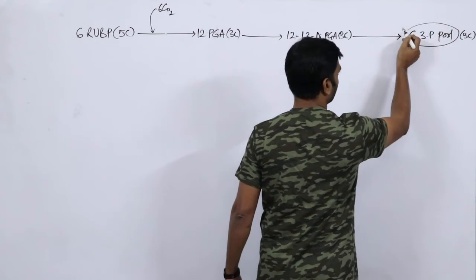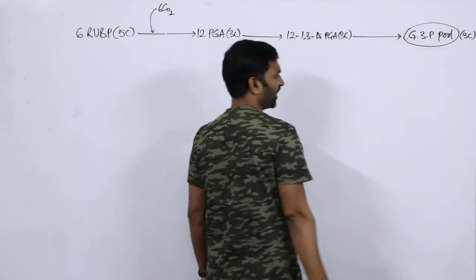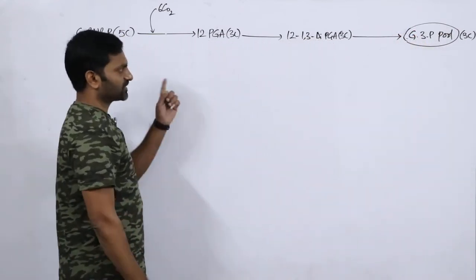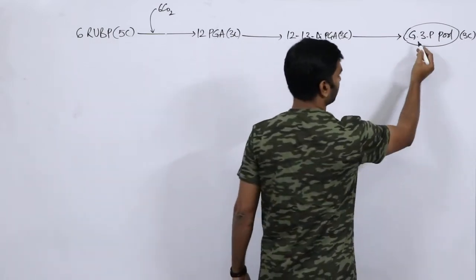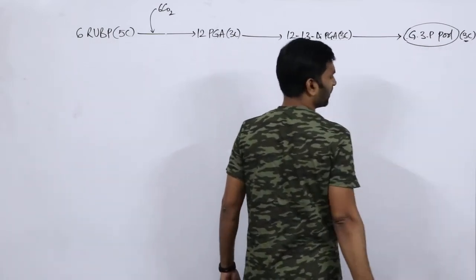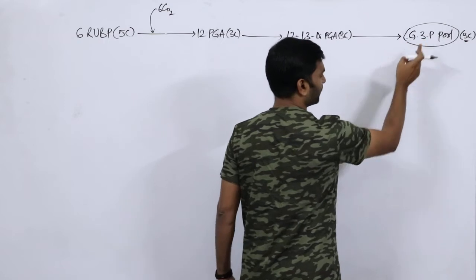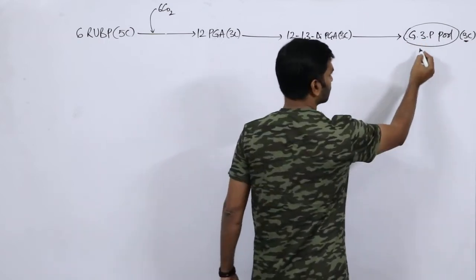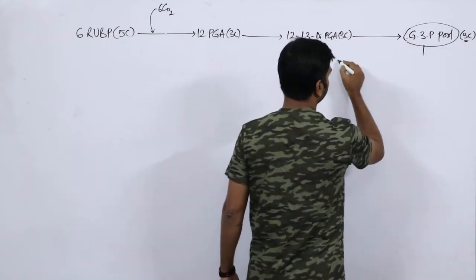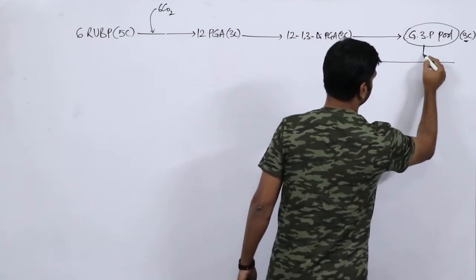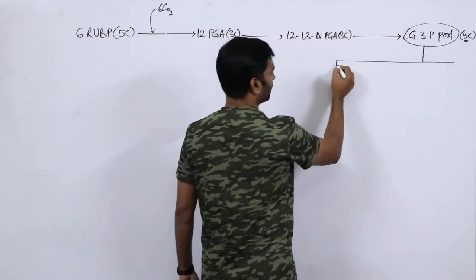I will tell you what is meant by pool. So this is about the first kind of reactions. Then this pool contains G3P, glyceraldehyde 3-phosphate, and every G3P contains 3 carbons. So this pool has 6 groups; pool is nothing but group.